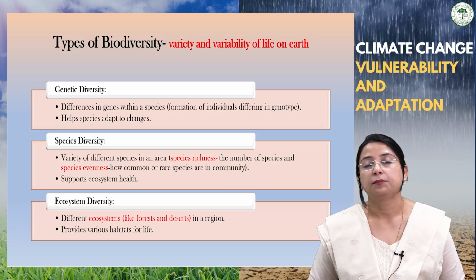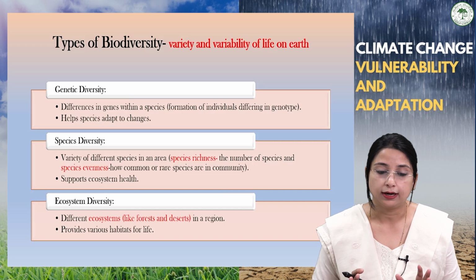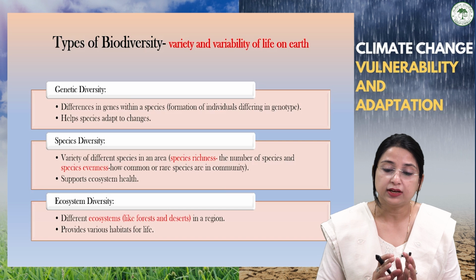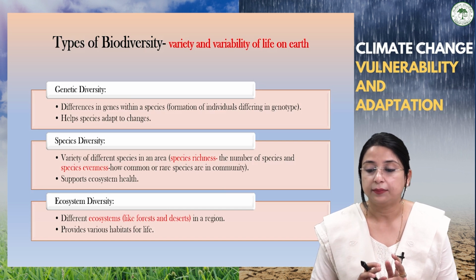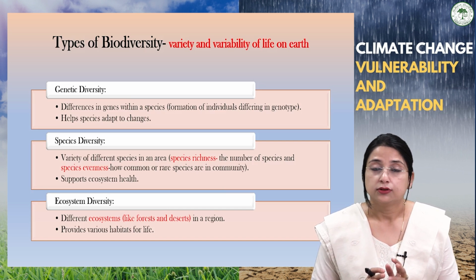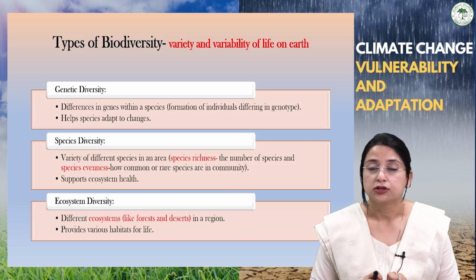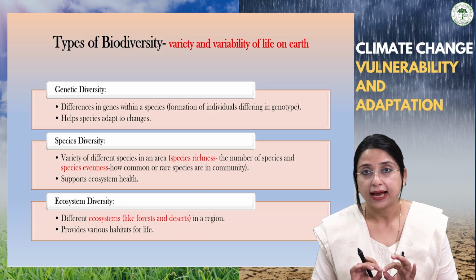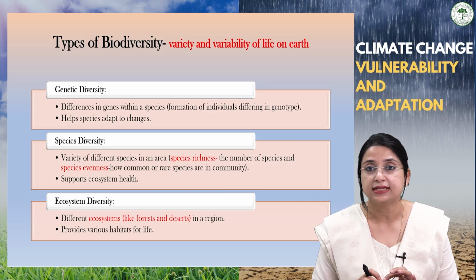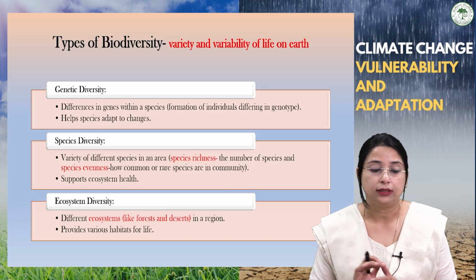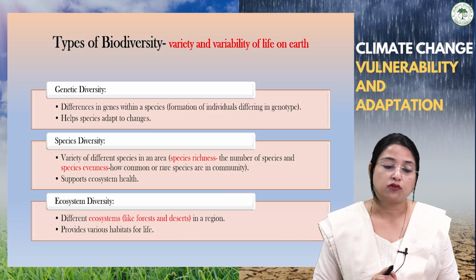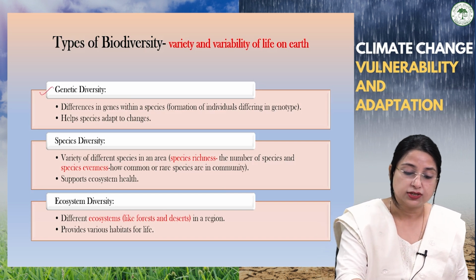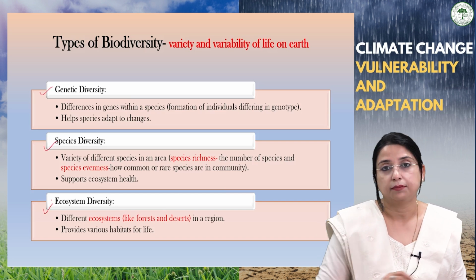As we have said, the biosphere consists of all living organisms. Here we are talking about different types of living organisms, their variety and variability of life on earth. So it becomes very important to study biodiversity. Biodiversity simply means variety and variability of life on the earth. And there are three types of biodiversity: genetic biodiversity, species biodiversity, and ecosystem biodiversity.